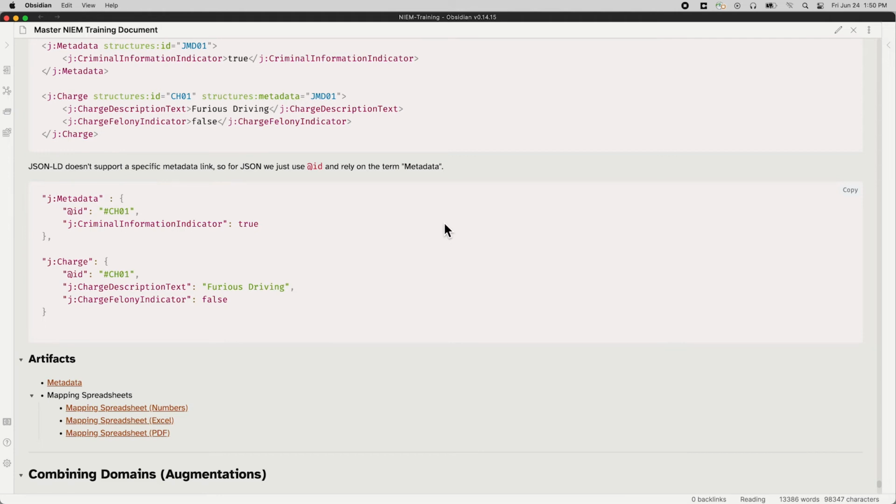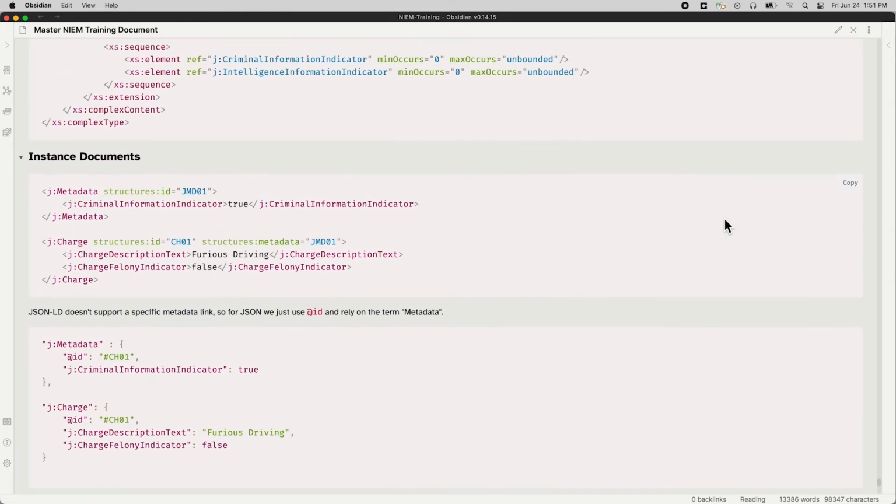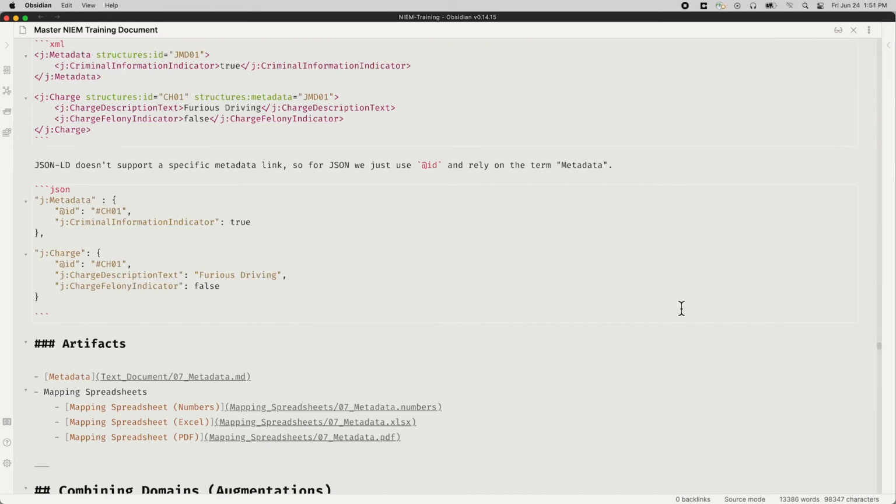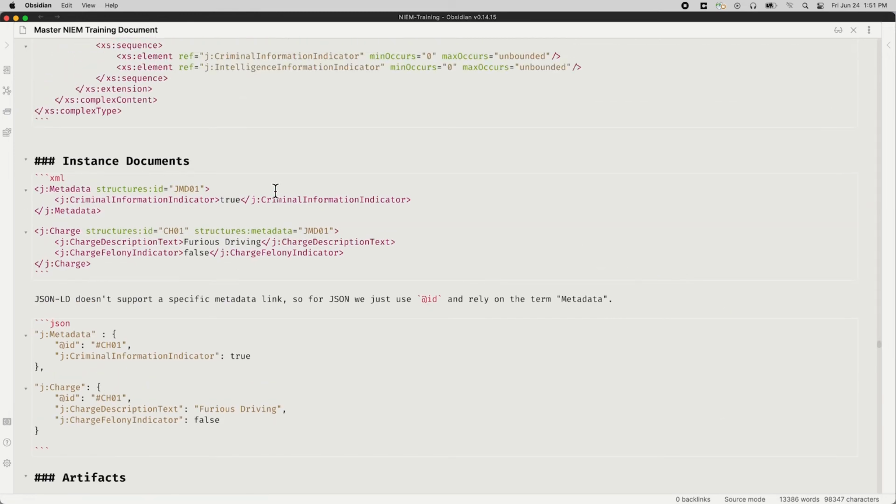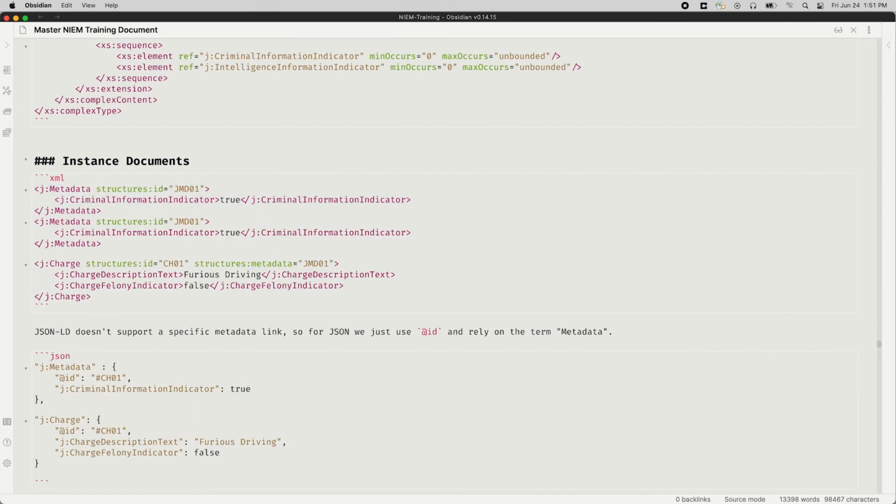Now we could, if we wanted to, because metadata can have multiple IDs in it. Now we're going to drop into the source here. So here's our XML. We could, if we wanted to, being fancy live on camera, copy this, make a second one, and then add it over here. Whoops. And that would work just fine.